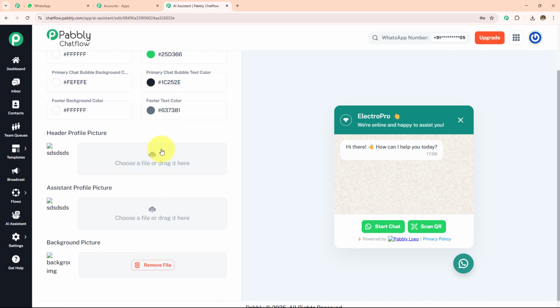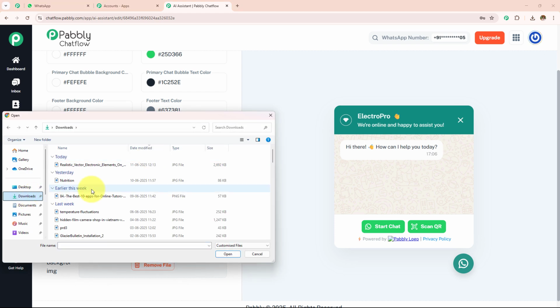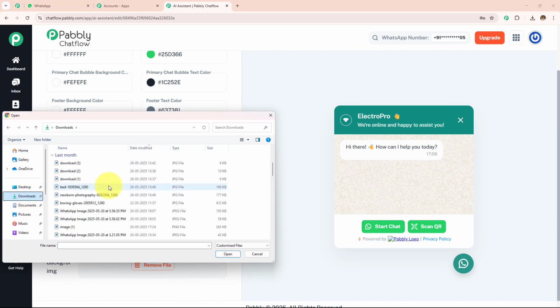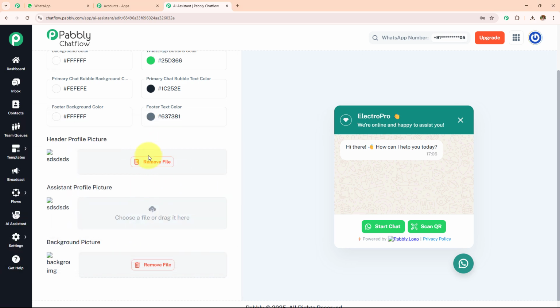If you want to enter some picture like the header picture or the background picture, you can simply drag and drop that by clicking on this cloud. Here you simply need to click on the cloud and select the image which you want to upload, and then click on open. That picture will be uploaded and start showing over here. So this is how you can do this.